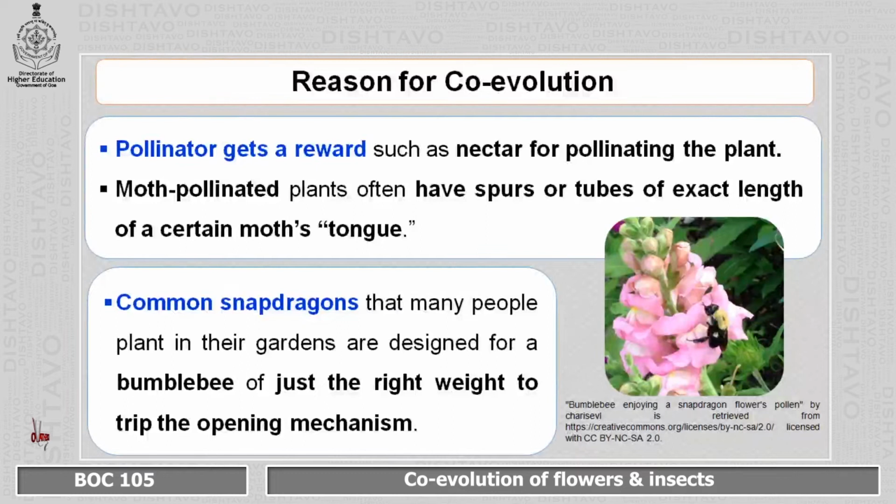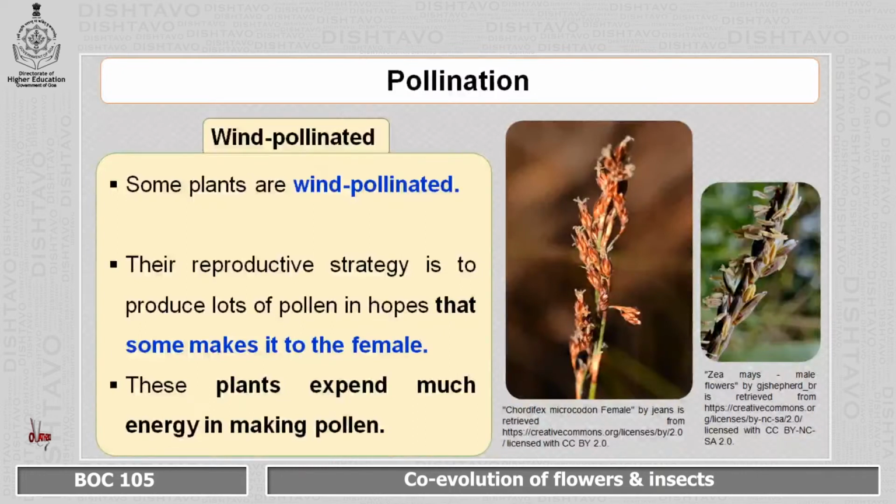Another case is of the common snapdragon, wherein the bumblebee's weight is good enough that when it sits onto the flower, it opens a trip mechanism and the pollen gets exposed.